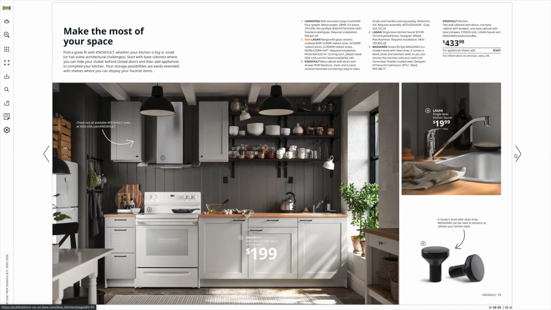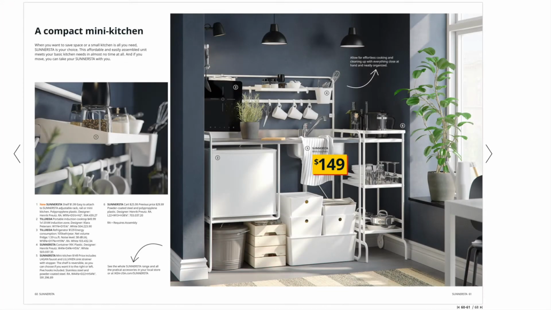This is great for like an ADU, you know, mother-in-law's quarters, vacation home. I've seen people use the Knox-Holt in van conversions, if they're adding a bar to, say for instance, an extra room. Here is the Snærstad. This mini kitchen is great.